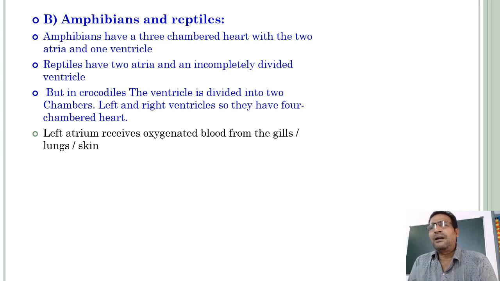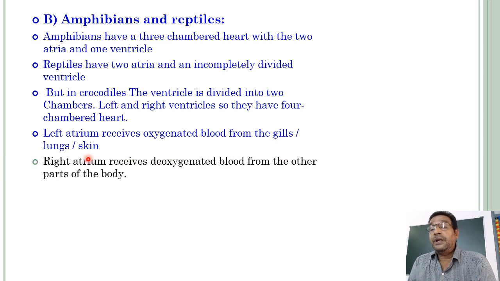Rhynchocephalia is the name of the order, and genus Sphenodon; then Squamata, Ophidia, and Chelonia, that means turtles. Except crocodiles, all other reptiles have two atria and an incompletely divided ventricle. Whereas in the order Crocodilia, in crocodiles and alligators, the ventricle is completely divided into two chambers, left and right ventricles. So they have a four-chambered heart.